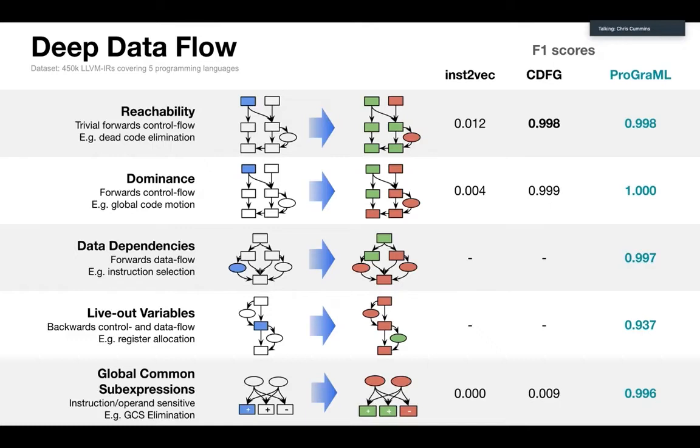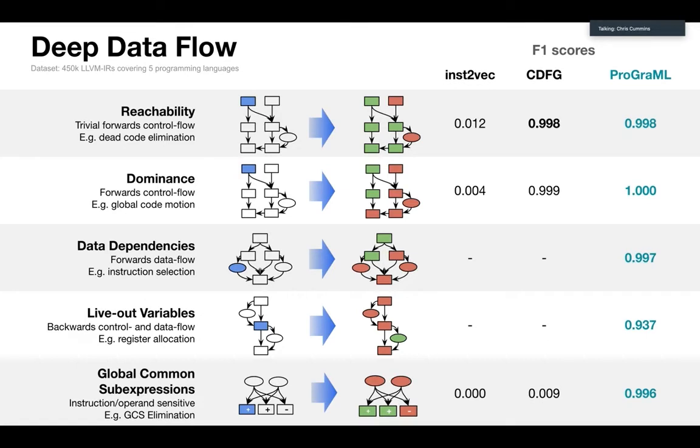It can't see that an instruction is reachable until you've actually gone to it. Can't see into the future. And then we tried dominators. Again, this is kind of a classic data flow analysis. We did data dependencies, which is basically given a variable, tell me all the instructions you need in order to compute it. That's basically the heart of data flow graphs.